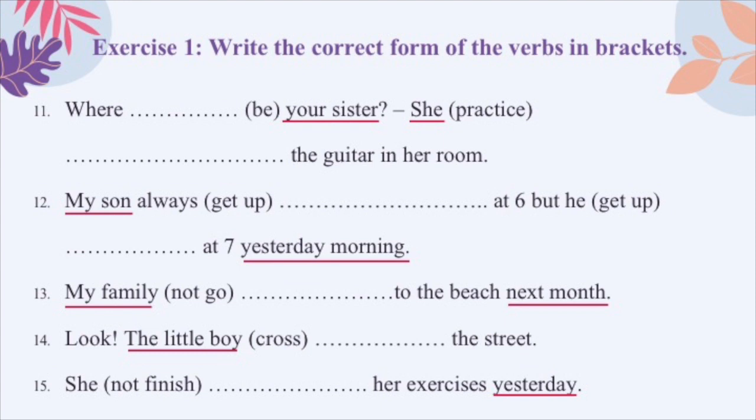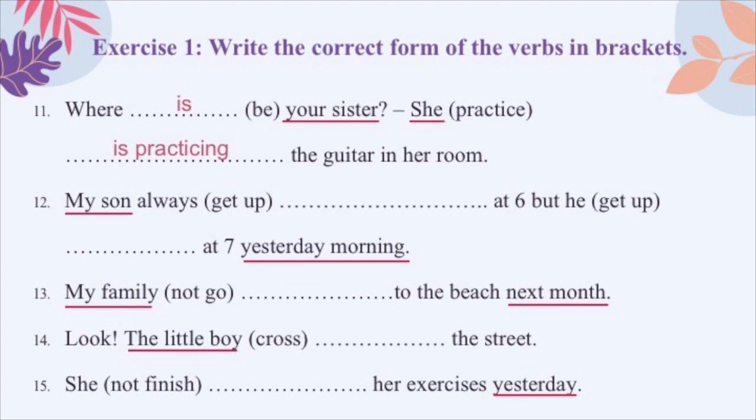Thông thường thì động từ to be mình sẽ không có chia thì hiện tại tiếp diễn ha. That's why we write, where is your sister? And for the second verb, practice, we will use present continuous. So we will write, she is practicing the guitar in her room. Don't forget that the verb practice, it ends in the letter E, so we need to remove the letter E before we add ing, okay?